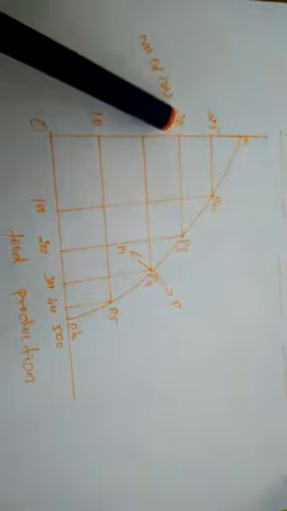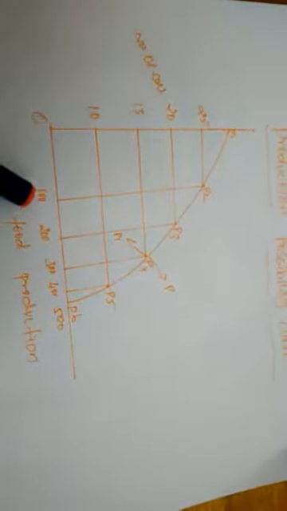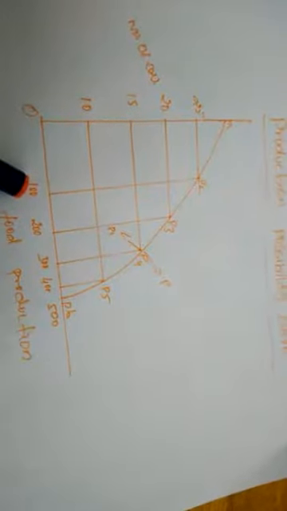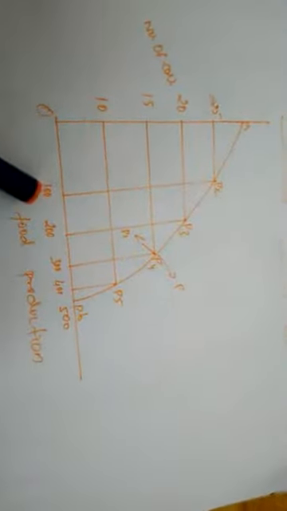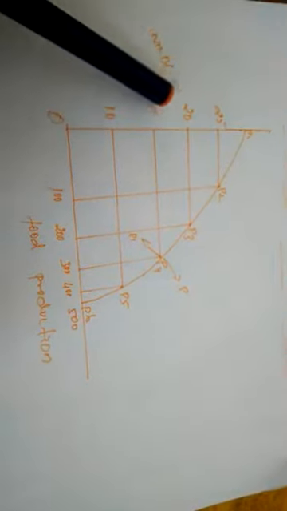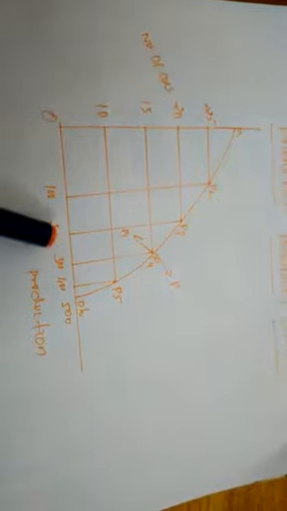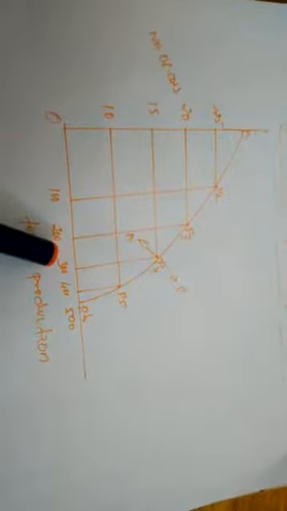So if the nation reduces the number of cars from 25 to 20, then by using the available resources, we can produce 100 tons of food along with 20 cars. Whenever we reduce the number of cars, we can increase the amount of food.